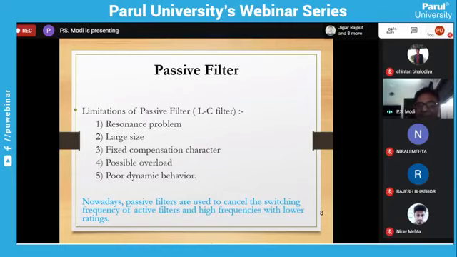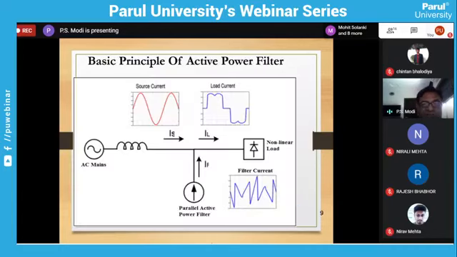Nowadays, passive filters are also used to cancel the switching frequency of the active filters and high frequencies with lower ratings. So there are some limitations. This is the basic limitation. Still, we'll also discuss some limitations in detail.